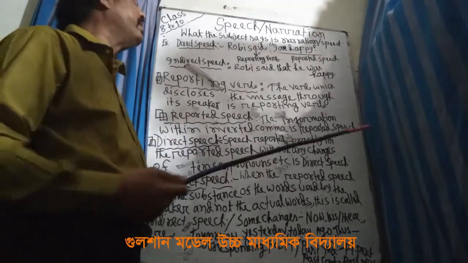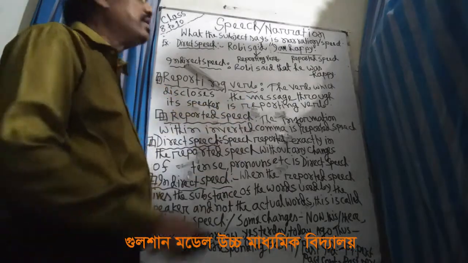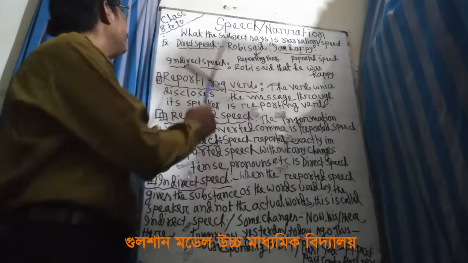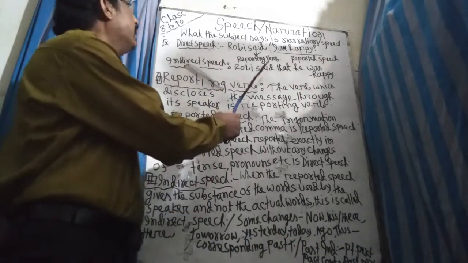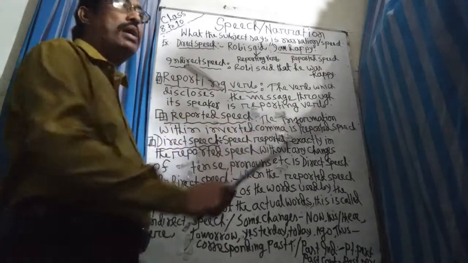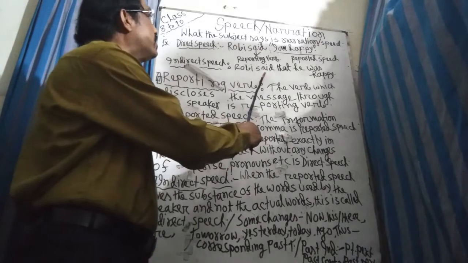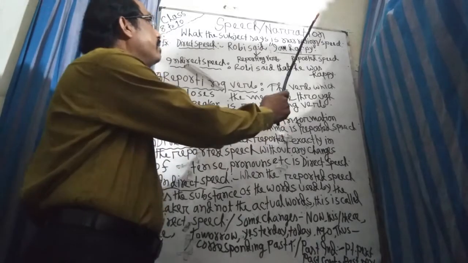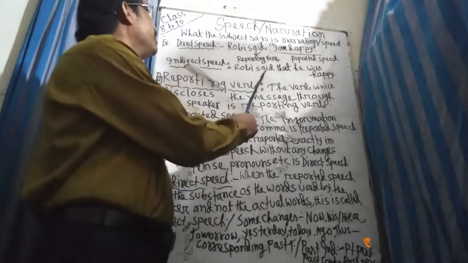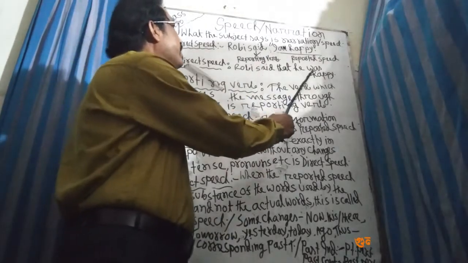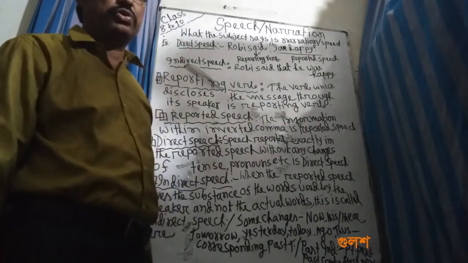The reporting verb will never be changed. But if the reporting verb is in past tense, then the verb of the reported speech will be in the corresponding past tense.